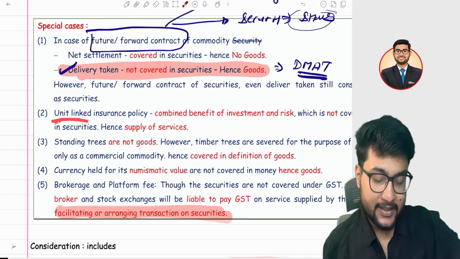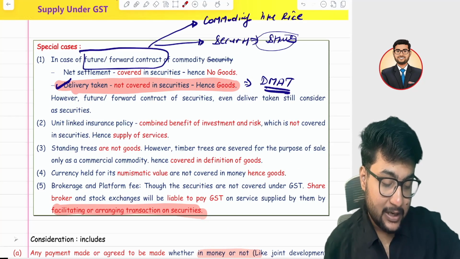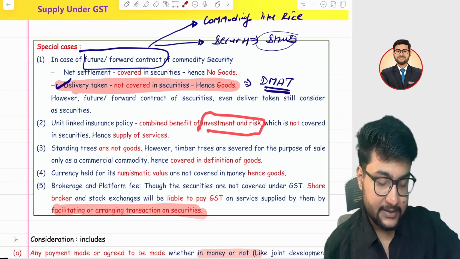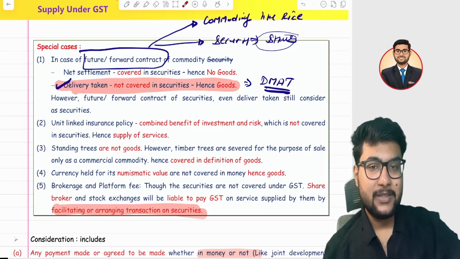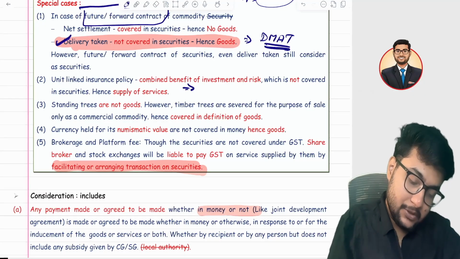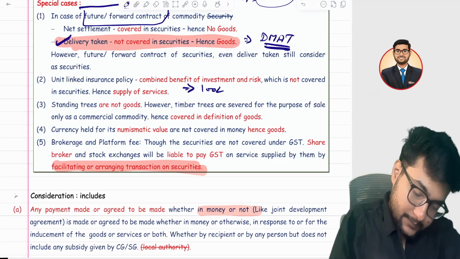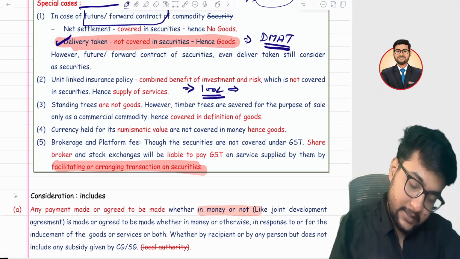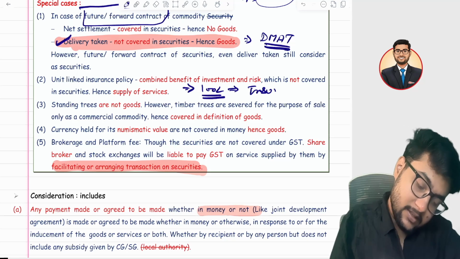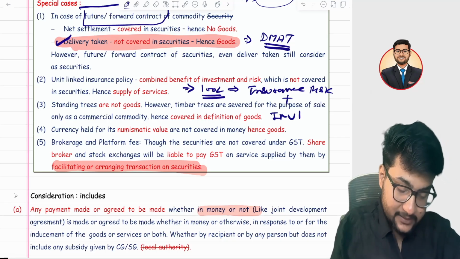What is a unit link insurance policy? A unit link insurance policy gives you the combined benefit of investment and risk. Sir, what does that mean? Suppose you take an insurance policy of 100 lakh rupees and in that 100 lakh rupees he offers you, I will cover your insurance risk as well as I will deposit the same amount as an investment.